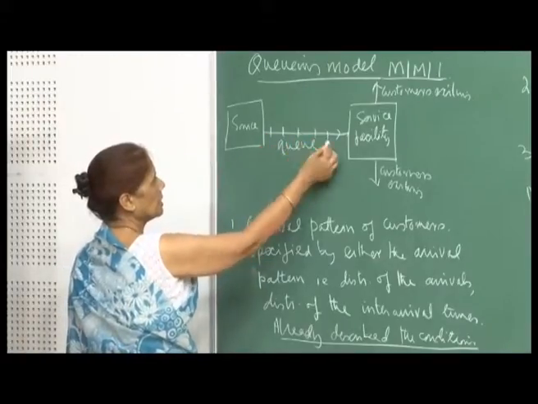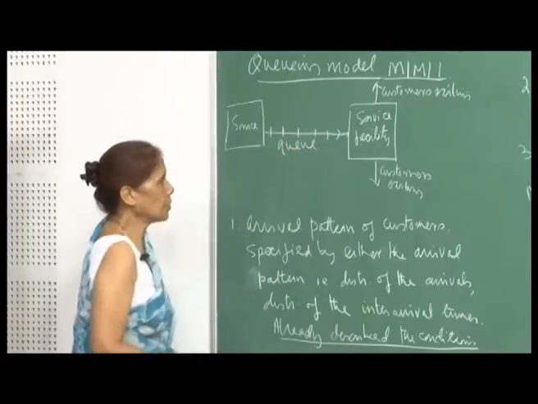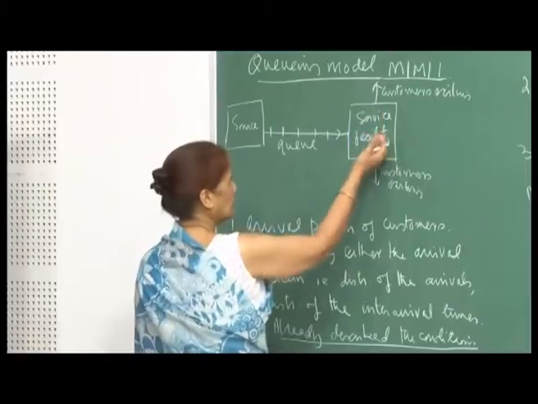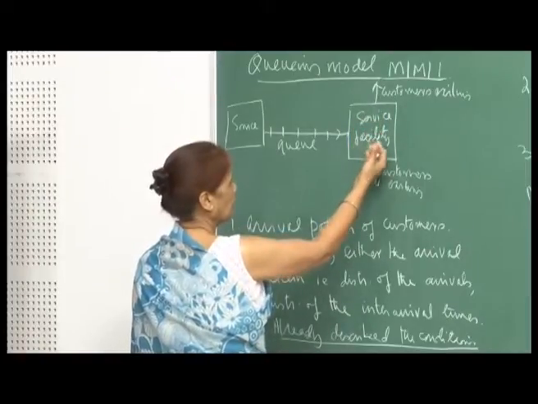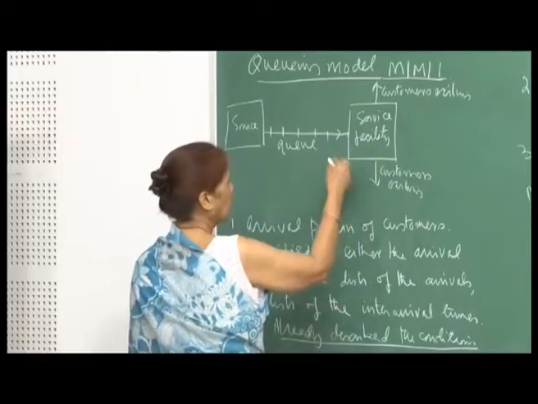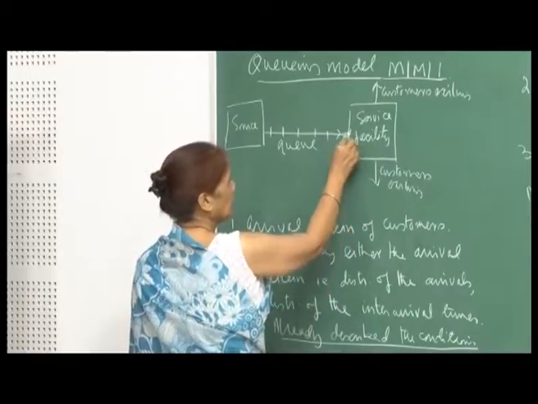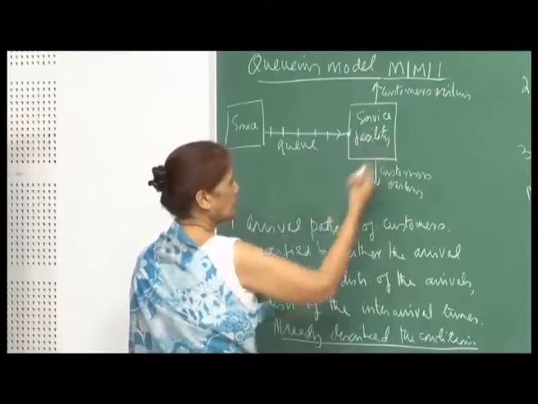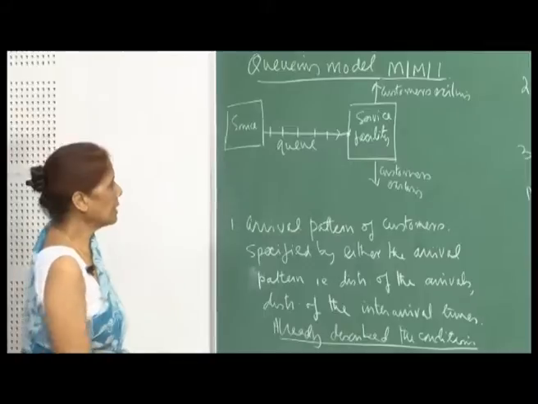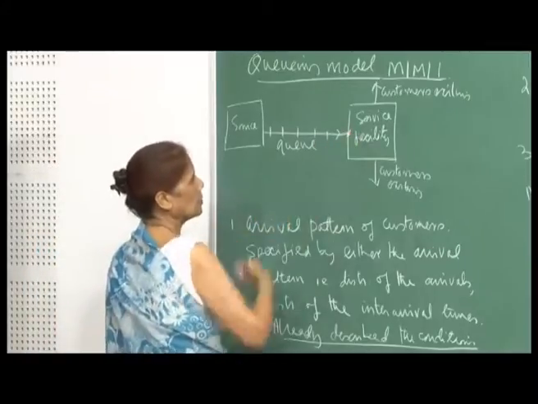These indicate the customers who are waiting in the queue to be serviced. You have a service facility, and then again it will depend on what kind of service facility you have. One by one a customer comes here, gets serviced, then exits from the system after his or her service is completed. Then the next one in the queue comes.